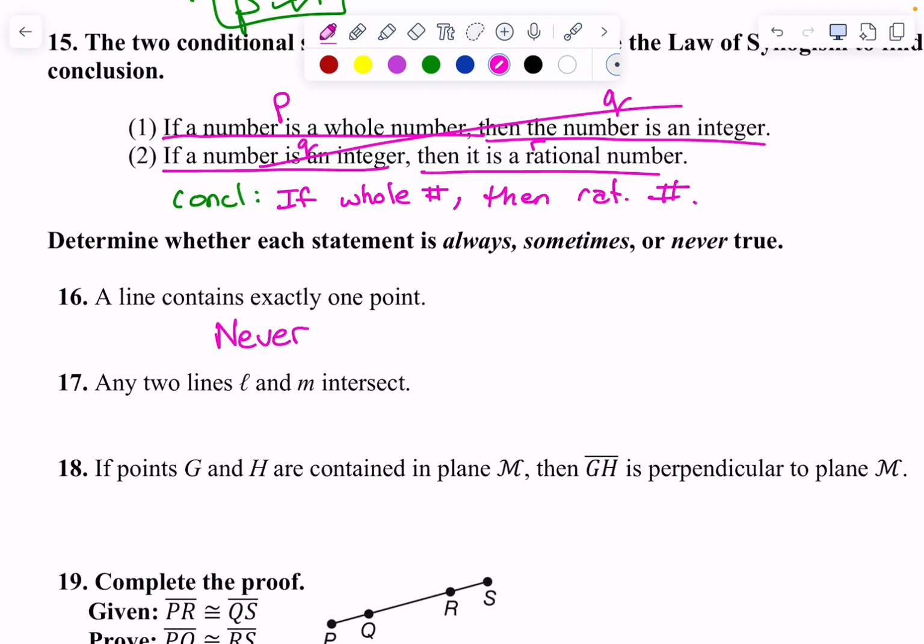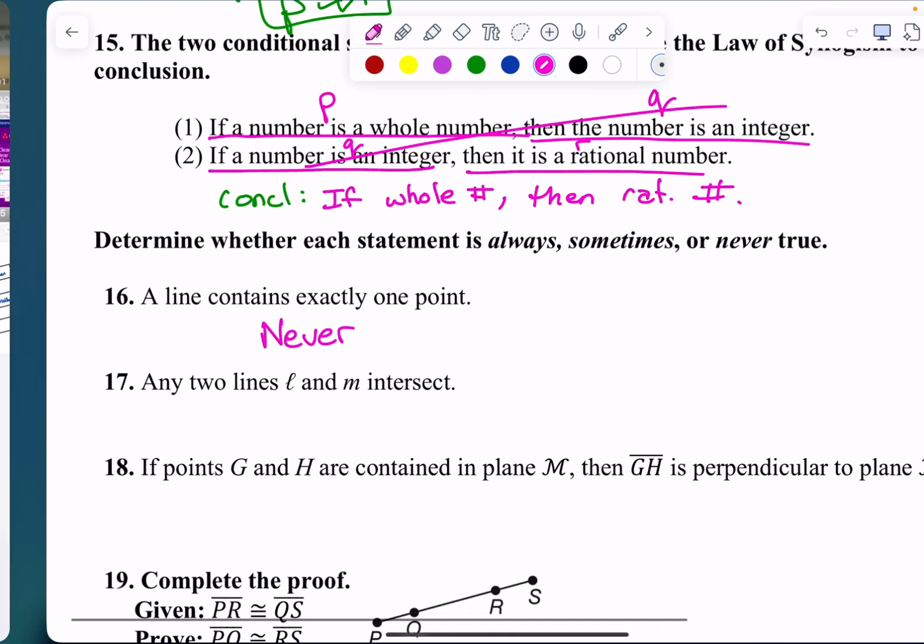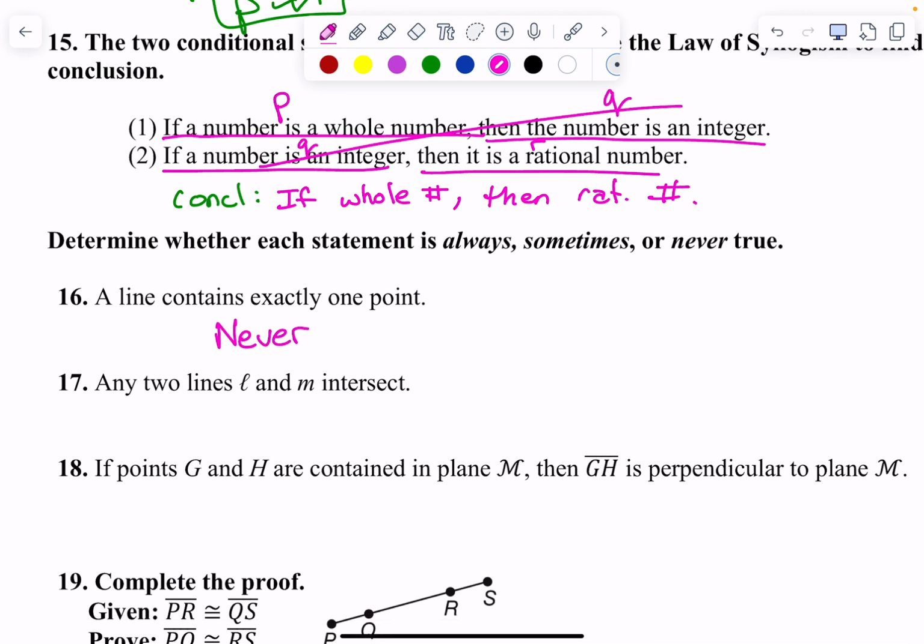17. Any 2 lines L and M intersect. Sometimes. They could be parallel. They could be intersecting or perpendicular, right? So sometimes.